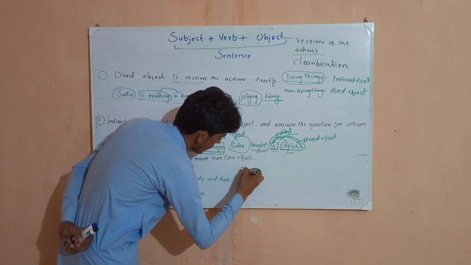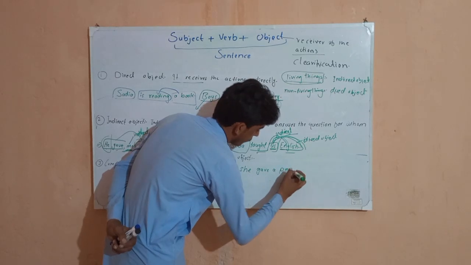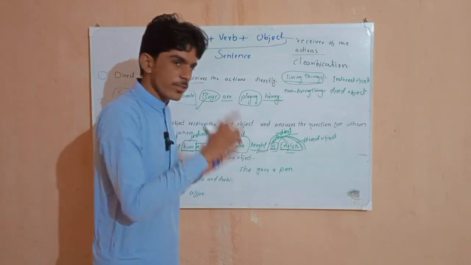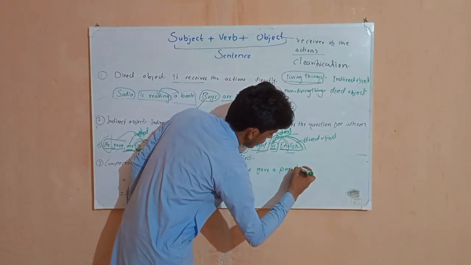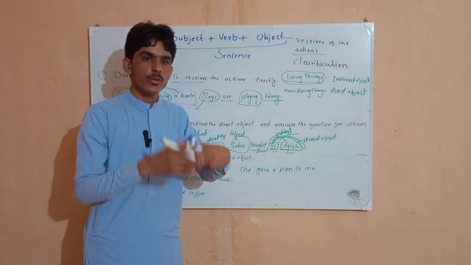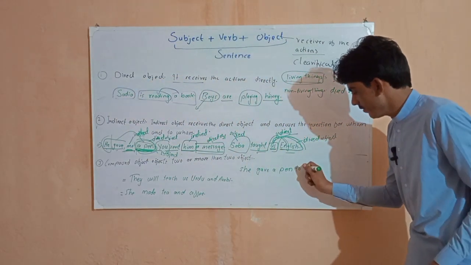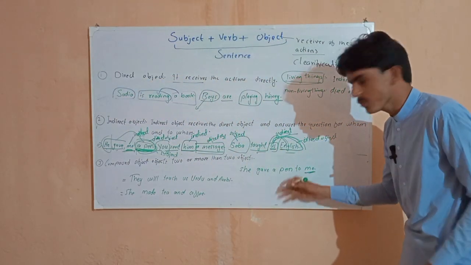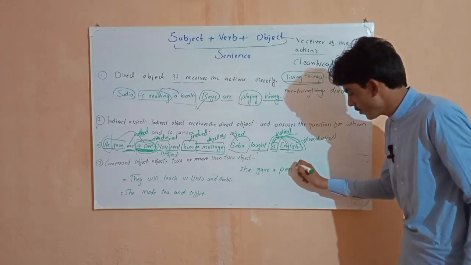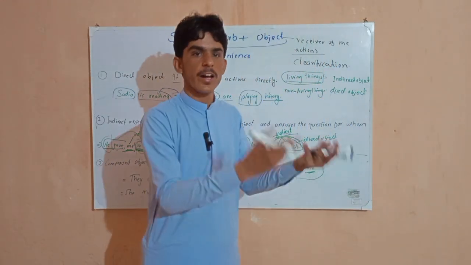Example: she gave a pen. Now, before writing your indirect object, there is a word we need to put, which is "to". She gave a pen to me. This should be in our mind when we are bringing our indirect object last: we need to put the word to him, to them, to us, to her, to it.